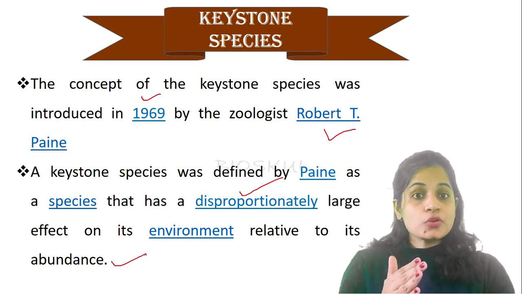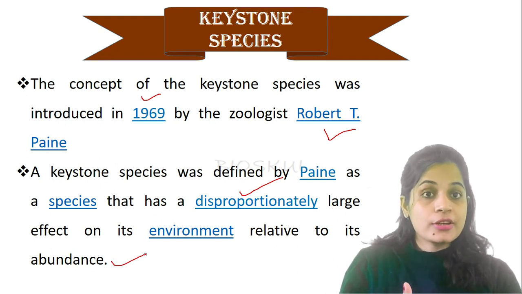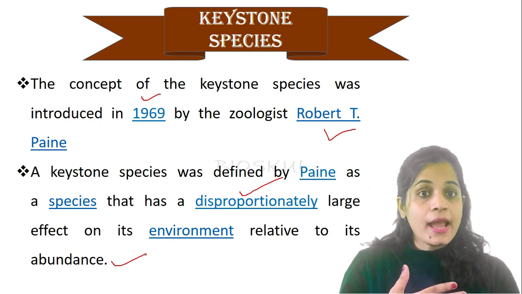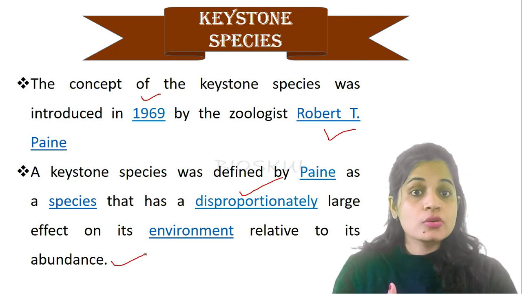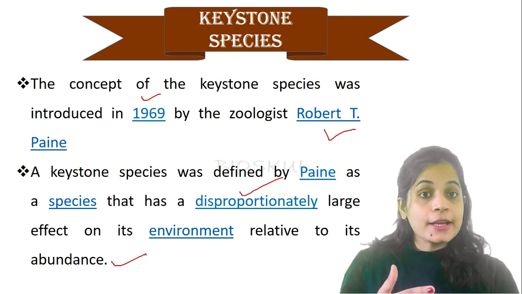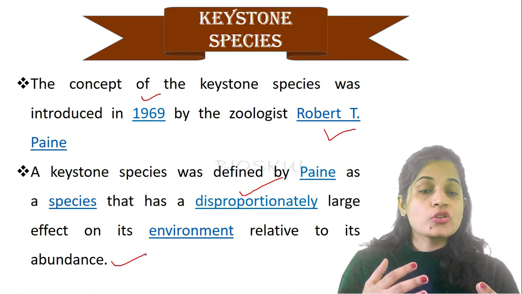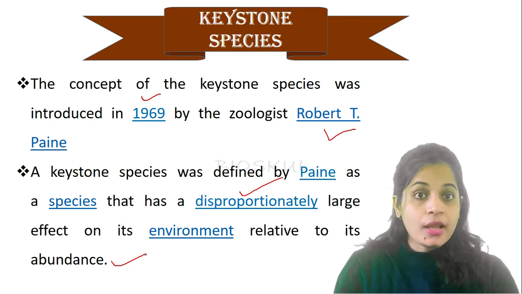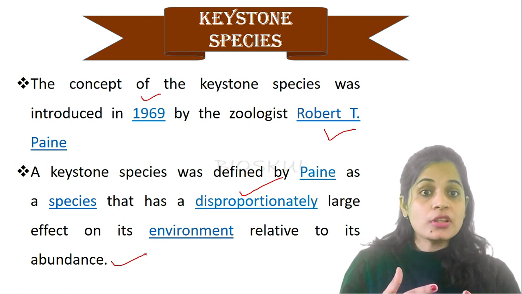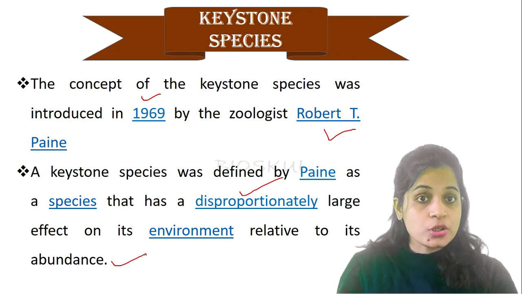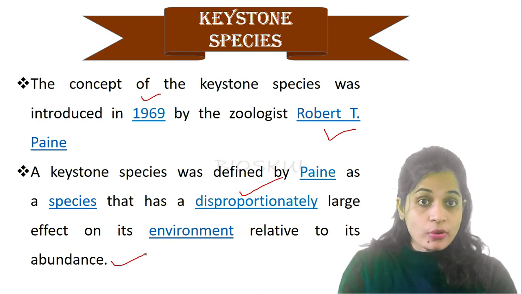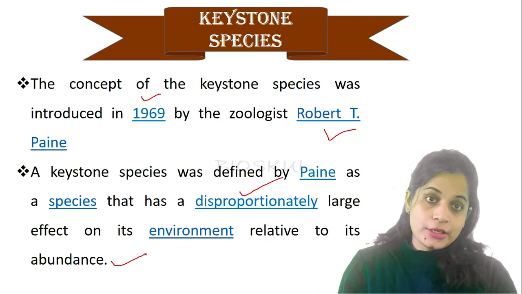It means the keystone species has a large effect on the environment that is not proportionate to its abundance. Despite its low abundance, it affects the structure and function of the ecosystem. Those species that control the structure and function of the ecosystem instead of their abundance are known as keystone species.